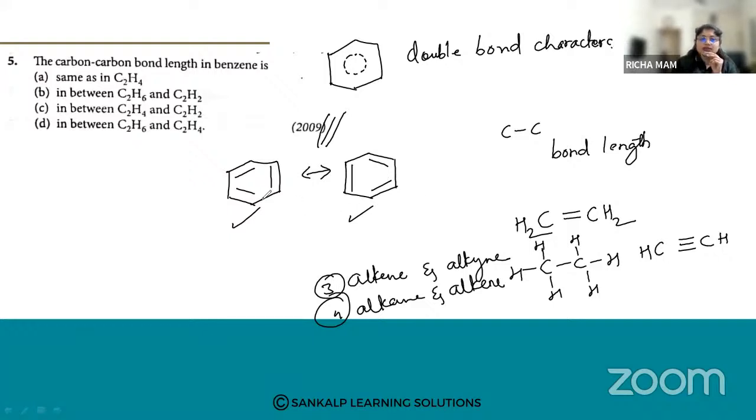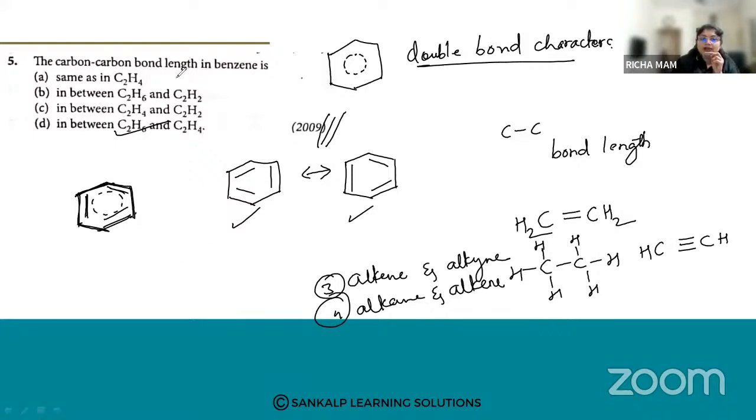So alternately single bond, double bond, single bond, double bond, and these electrons are delocalized. So all the bonds are the same, and they have double bond character.